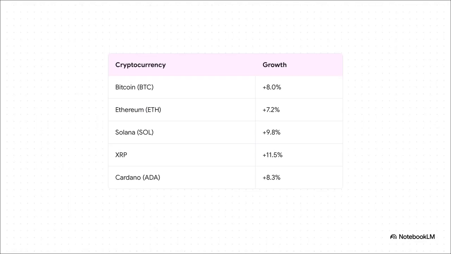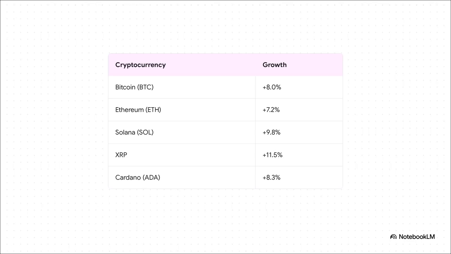And you know the saying, a rising tide lifts all boats? It was not just Bitcoin. Ethereum jumped 7.2%, Solana surged nearly 10%, and XRP climbed a massive 11.5%. Cardano wasn't far behind at 8.3%. In total, this squeeze added over $100 billion to the total crypto market cap practically overnight. It is a very vivid reminder to investors everywhere that severe, unpredictable volatility remains a core, undeniable feature of this